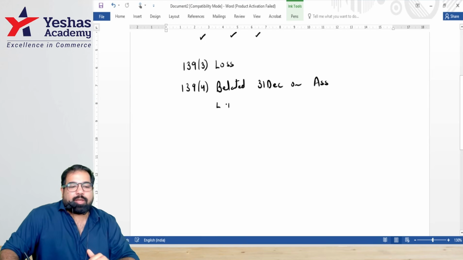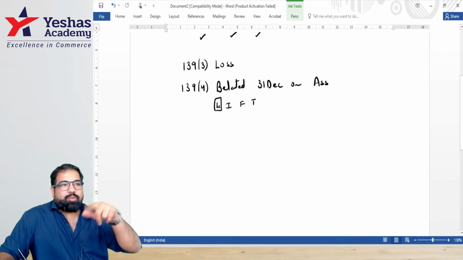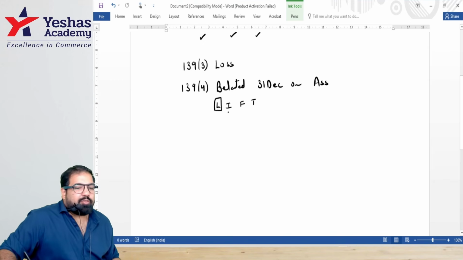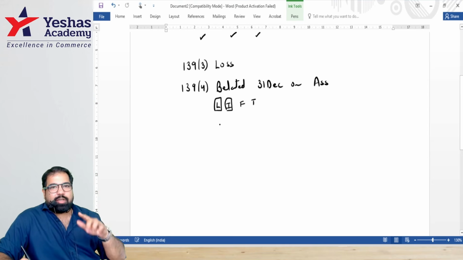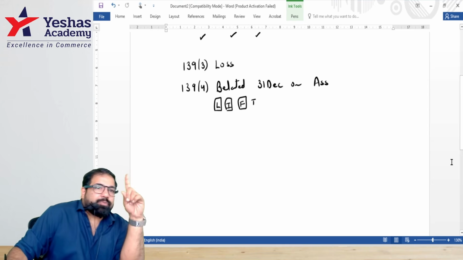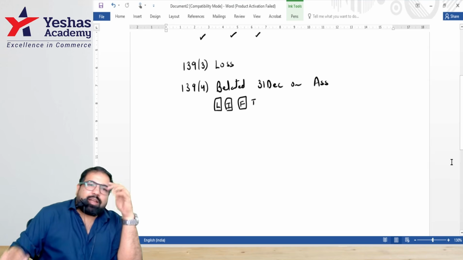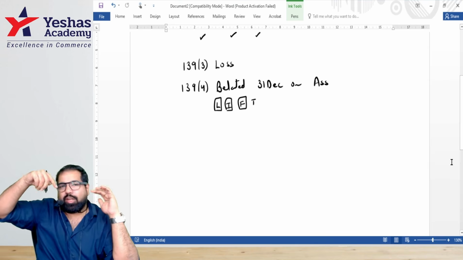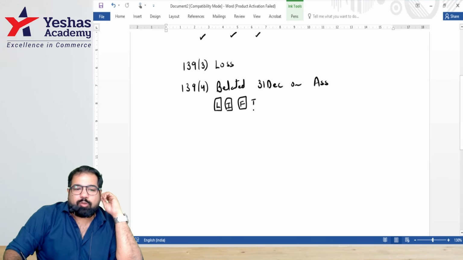But guys, there are four repercussions called LIF. You'll have to, the losses will not be allowed to be carried forward. You'll have to pay interest under section 234A. Next, guys, late fee under 234F of either 1,000 or 5,000. If your income is up to 5 lakh, 1,000; if your income is above 5 lakh, 5,000. And you have to pay your taxes, which is called self-assessment tax.